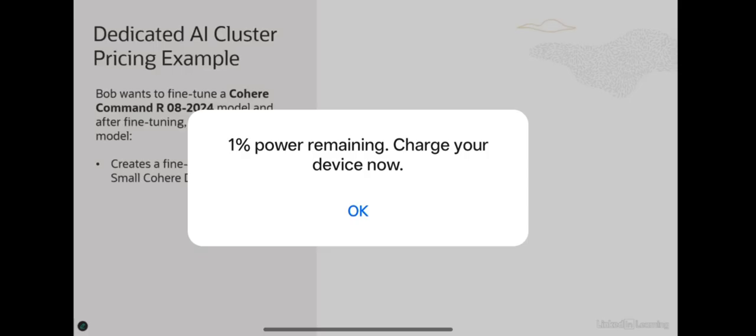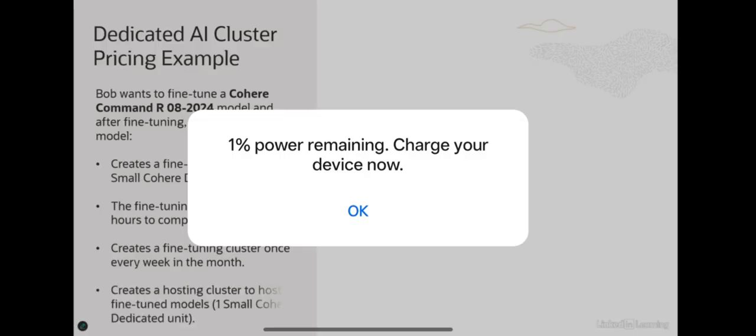Now the fine tuning job doesn't have to go 24/7. It can take a few hours. In his case, it takes 5 hours to complete. In your case, it could be longer or shorter. So he does this once a week, for the entire month. So he creates a cluster, he does a fine tuning, and he does that once every week, 4 times in a month. But then when he creates these fine tuned models, he hosts them for the entire month. So this is his requirement.